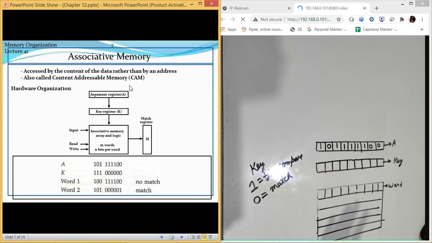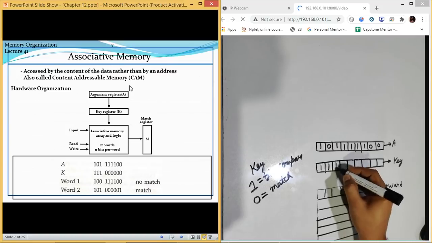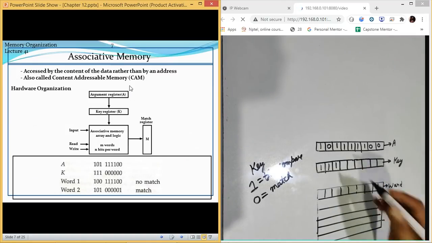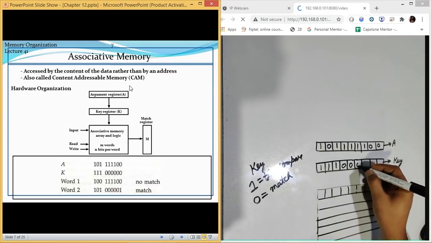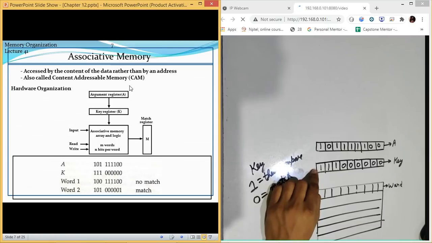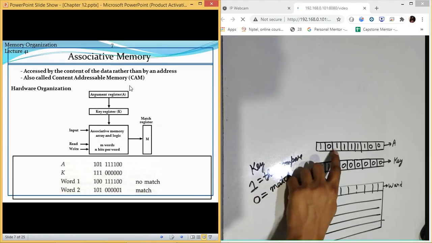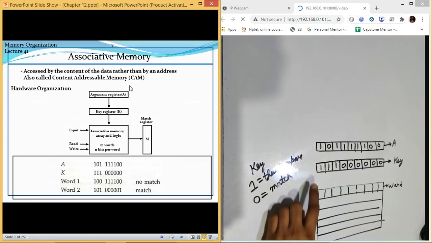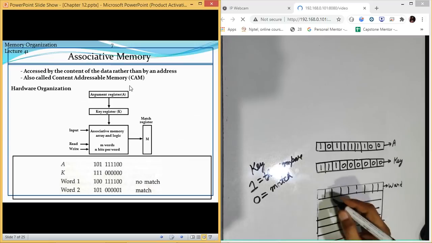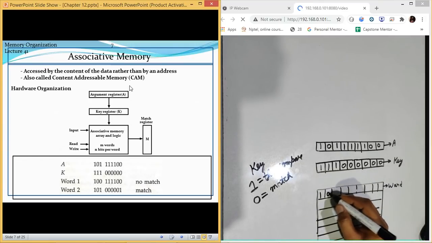So if I am searching for the first three bits and the rest are zero, what will happen? My system will only search the first three bits from the A register and compare them with the content which is stored inside the memory.